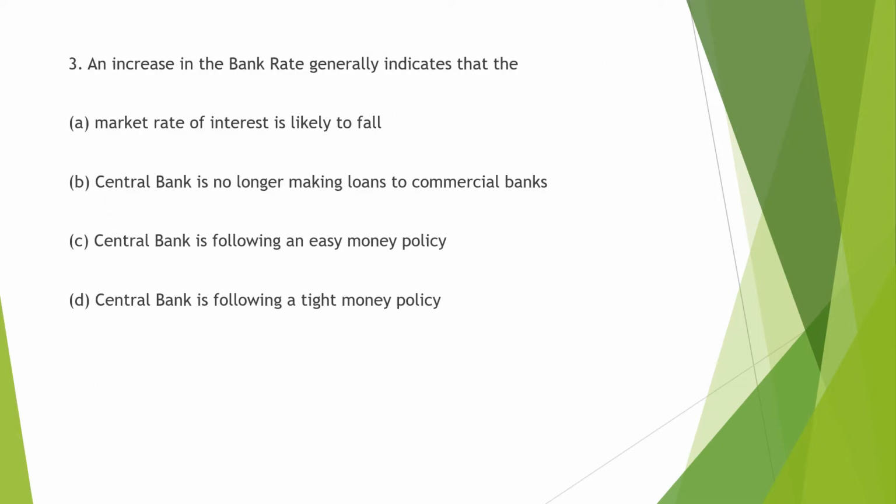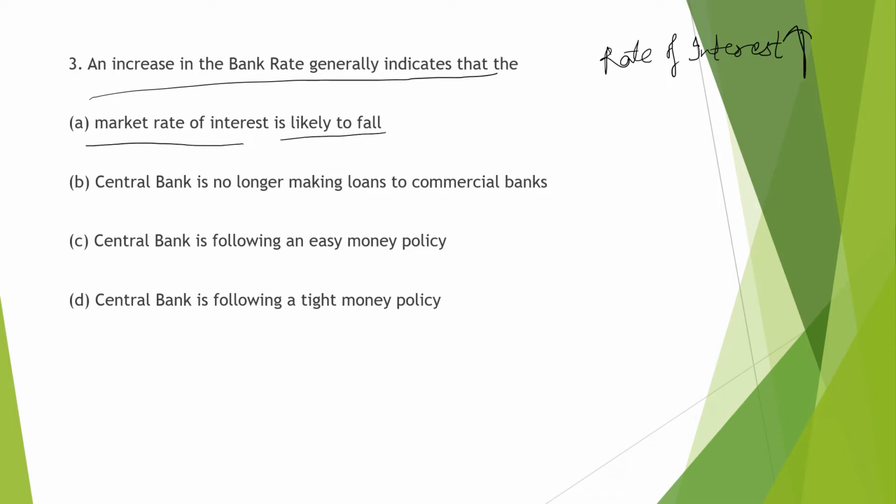Next question: an increase in the bank rate generally indicates that, if the bank rate is increased, the rate of interest has shown some increase. What does it mean? First is market rate of interest is likely to fall.